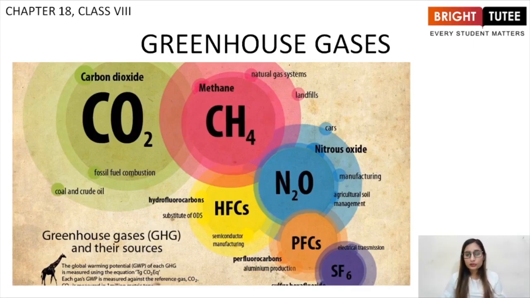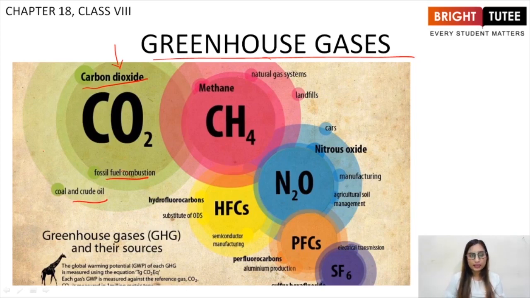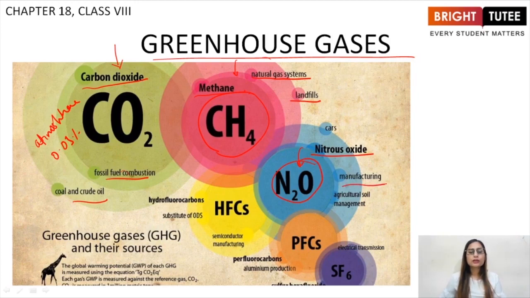Now let us see what greenhouse gases are. First and foremost is carbon dioxide. It is released due to fossil fuel combustion, coal and crude oil, and it is also present in the atmosphere as 0.03%, right? Then methane. Methane is released due to natural gas systems and landfills, and its formula is CH4. Then coming to the third gas, that is nitrous oxide, which is N2O. It is released due to manufacturing and agriculture soil treatment, due to fertilizers, right?